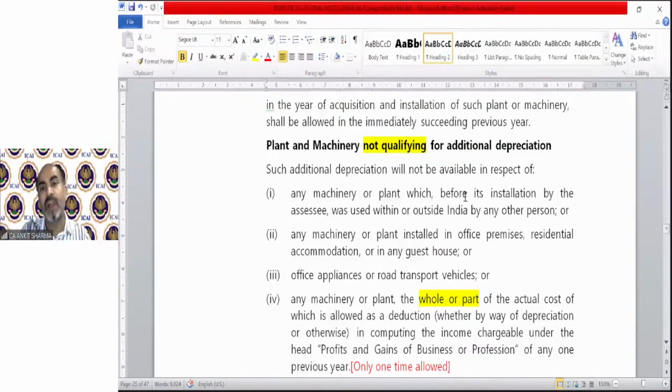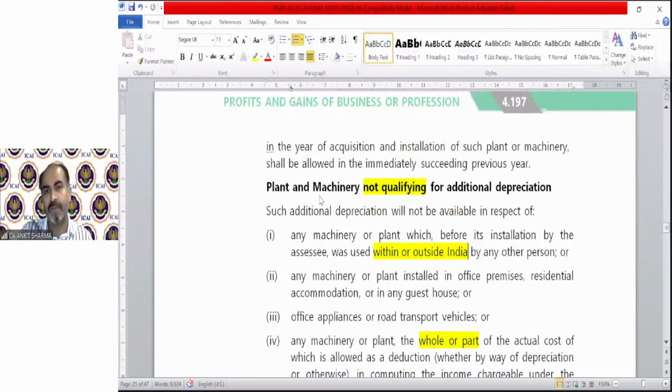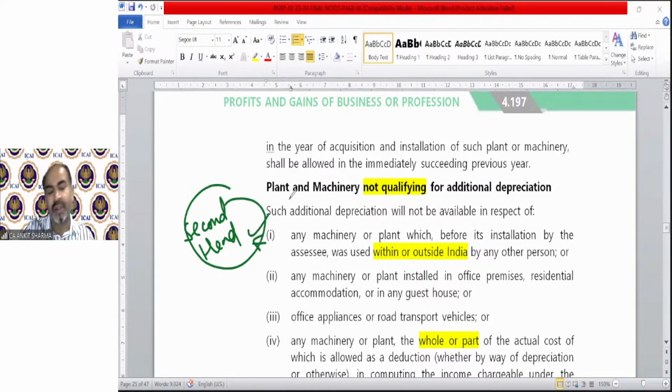Any machinery or plant which, before its installation by the assessee, was used within or outside India. The provision says there will be new plant and machinery. So if any machine has already been used within or outside India, and you purchased it now, we are talking about the second-hand machine. A second-hand machine is not eligible for additional depreciation; second-hand machineries are excluded.